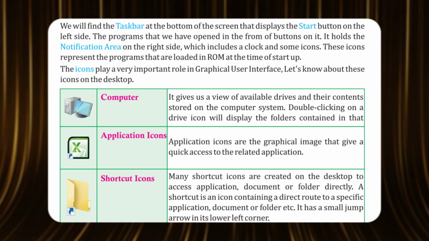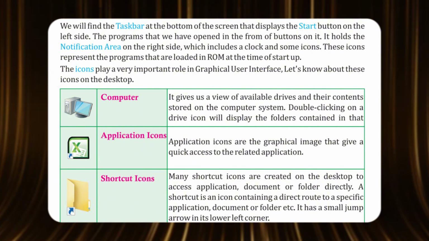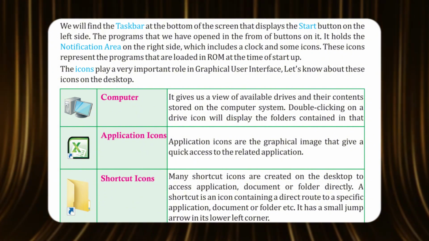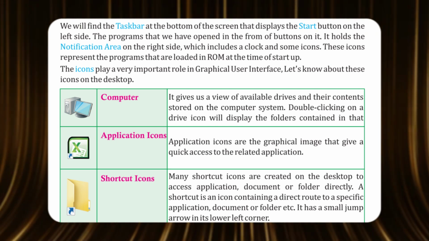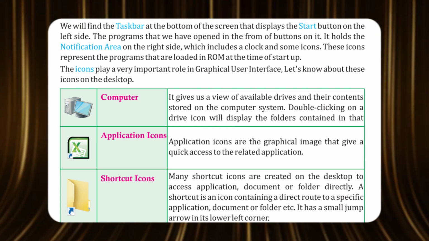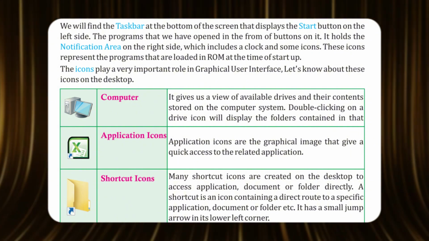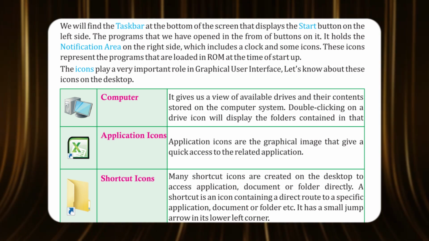Shortcut icons. Many shortcut icons are created on the desktop to access an application, document or folder directly. A shortcut is an icon containing a direct route to a specific application, document or folder, etc. It has a small jump arrow in its lower left corner.